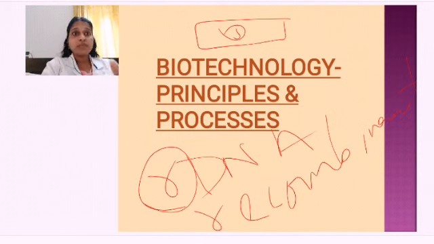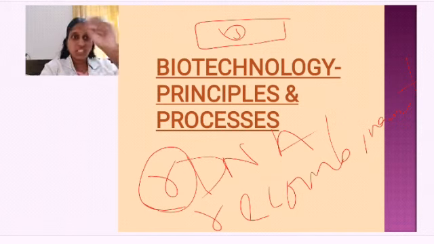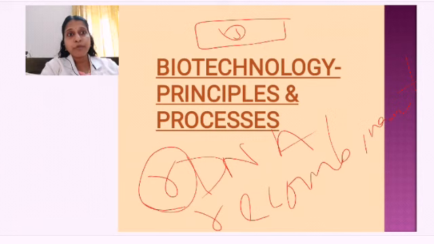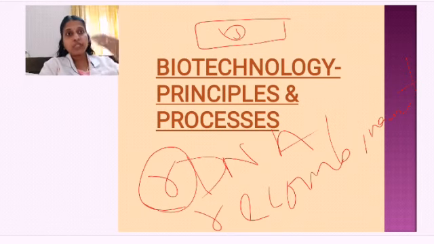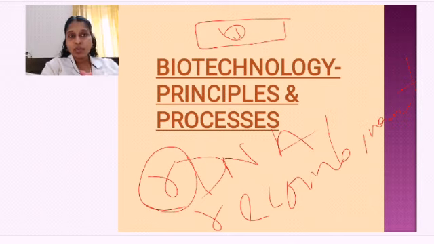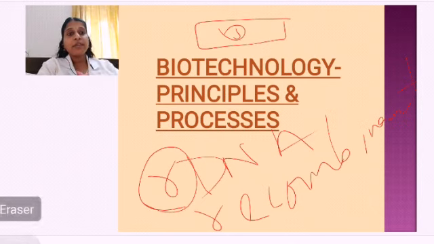Another name for the same is genetic engineering. DNA is coding for different genes, isn't it? So genetic engineering. Engineering means I am going to engineer, make new DNA by cutting and pasting. So genetic engineering is another name for rDNA technology. So rDNA technology has different names.